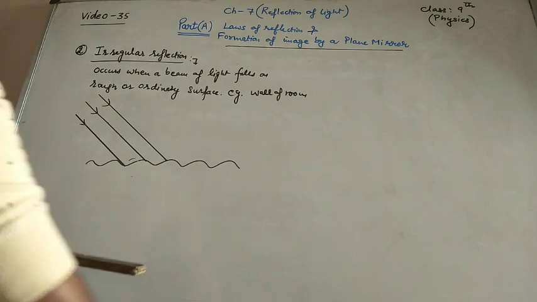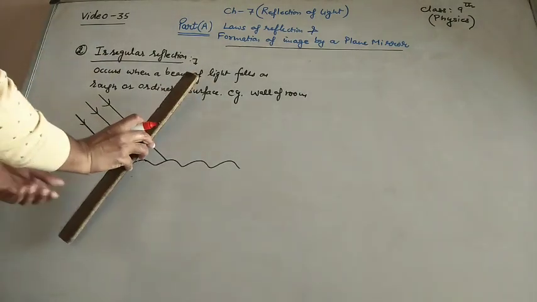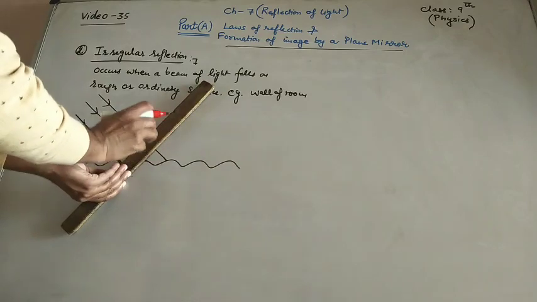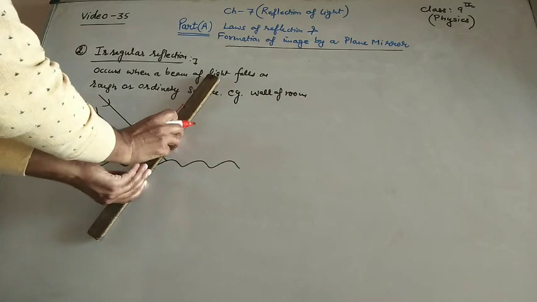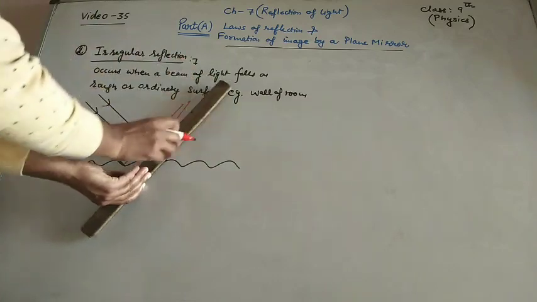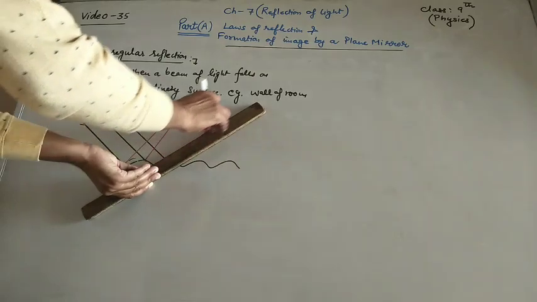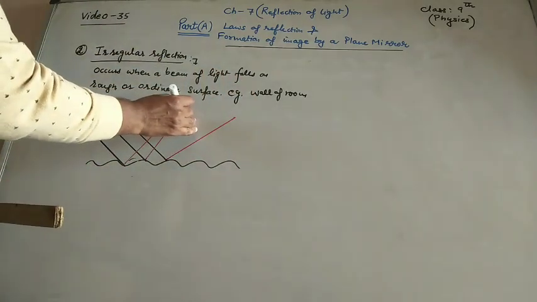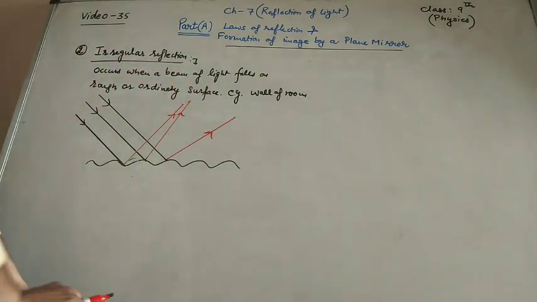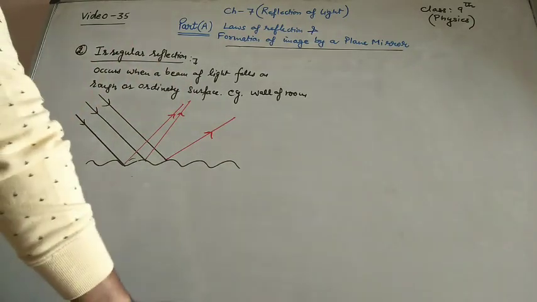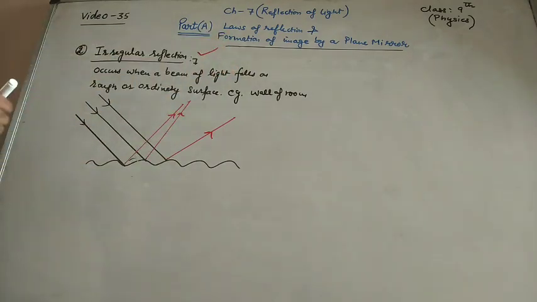But if we go for the reflected rays, these rays will not be in the same manner. They are moving in different directions and maybe they will cross each other, right? So this is called irregular reflection.